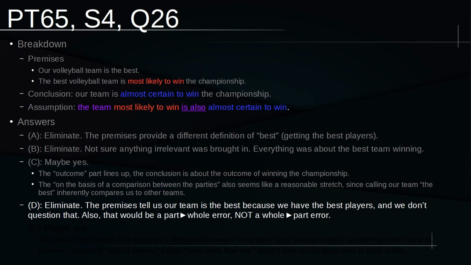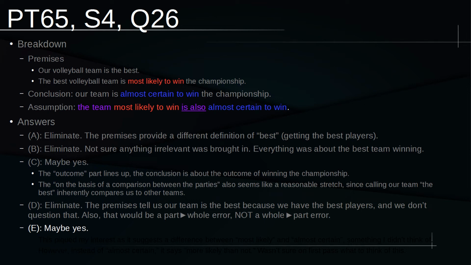And also, not only is it not whole to part, it's not an error to begin with, because again, this is all in the premises. The premises define being the best team as having the best players, and we got the best players. So we are the best by the definition given the premises, and we're not going to question the premises here. Alright, so E, unfortunately, is still on the board for me as well.